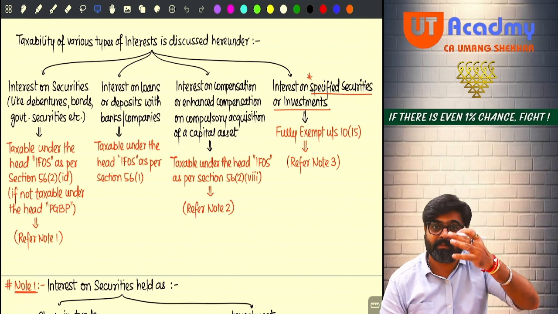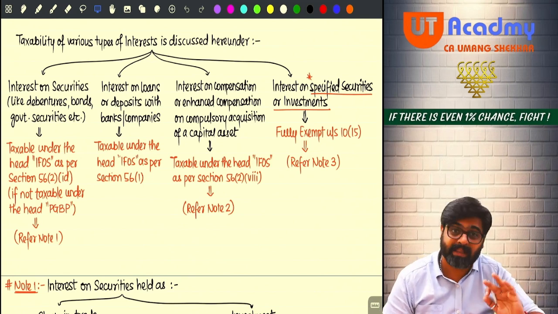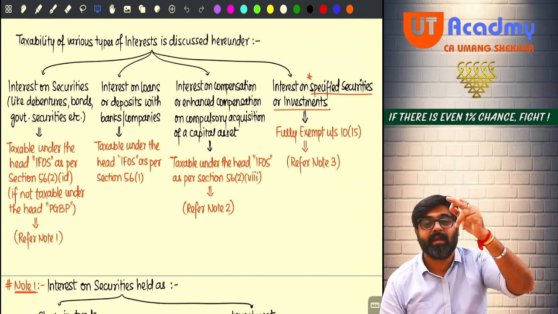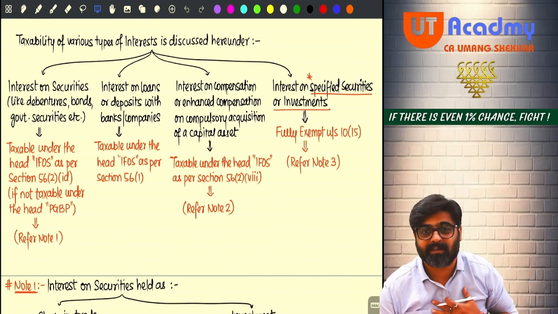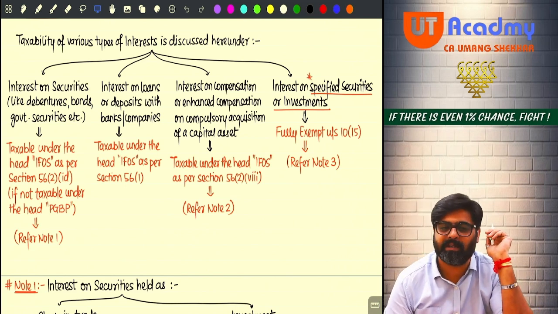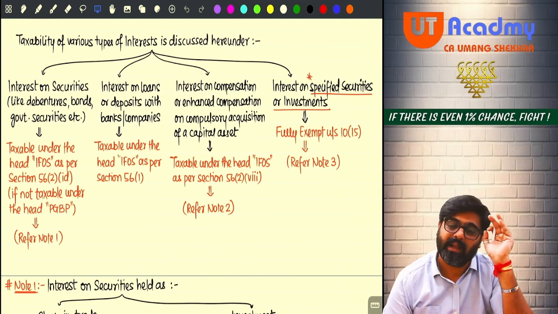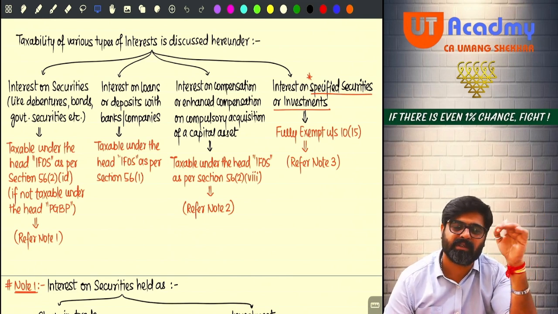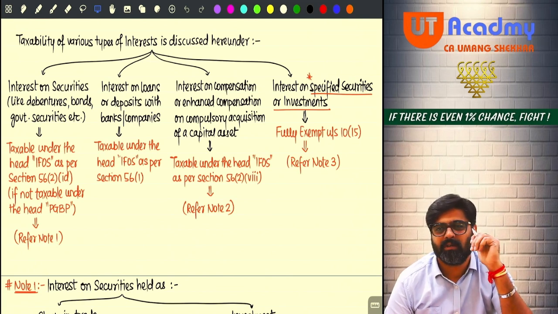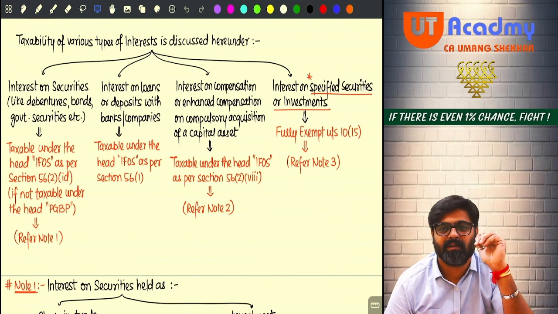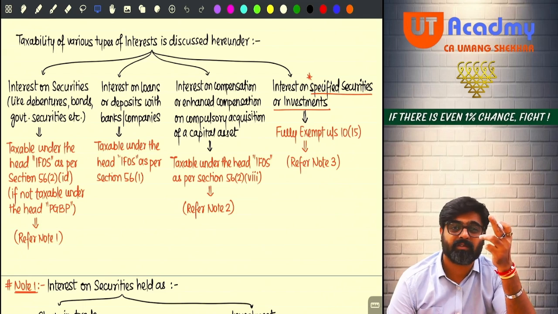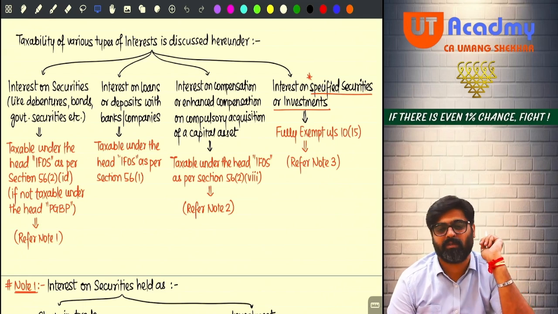Hence, they have charged this amount under the head IFOS. But they also know that this interest should not be charged. This is not the assessee's mistake. This was our mistake, which we are paying in the form of interest. And first of all, the assessee is not going to receive this type of interest on a regular basis. This is a capital receipt. But still we are considering this as an income, charging under the head IFOS. This is wrong which we are doing. Even the government knows.